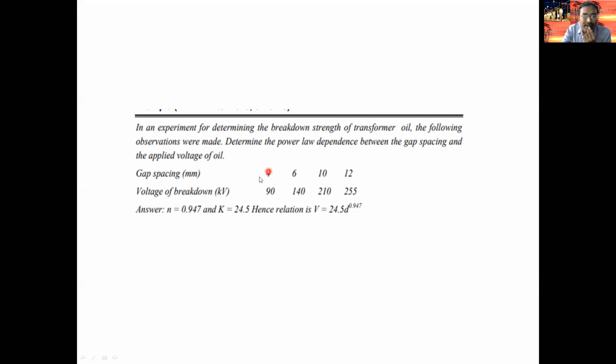Follow the same procedure as the previous problem and find the power law using this data. By taking the first and third observations, and the second and fourth observations, and averaging the two, find N; N will become 0.947, and similarly find the K value. Finally, we get the relation VB is equal to 24.5 into D power 0.957.